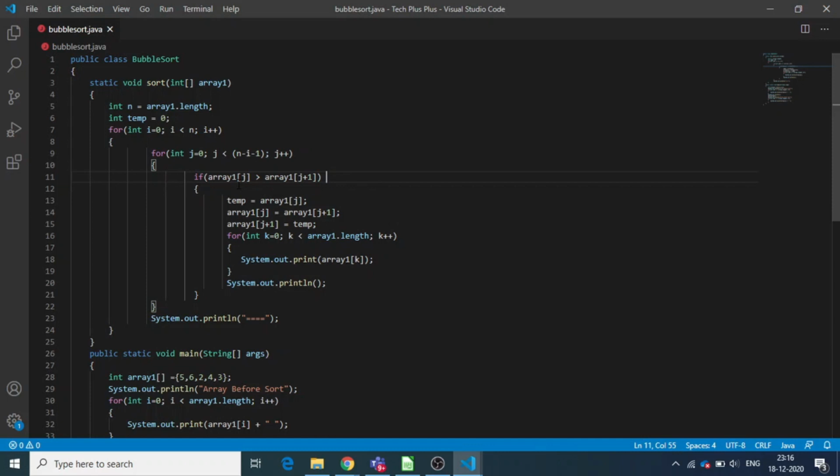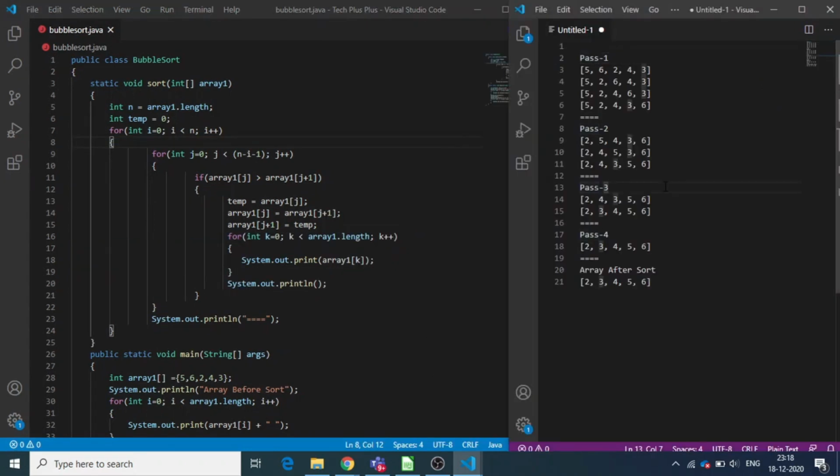Next, we compare the element at j position with the element at j plus 1 position. If the element at position j is greater than the element at position j plus 1, then we swap those two numbers. Here we are displaying the array after each loop to better understand the bubble sort. To clearly understand the bubble sort and its working, let's also see the output. On the right side, you can see the output of the code. Here you can see the output after every loop and pass.